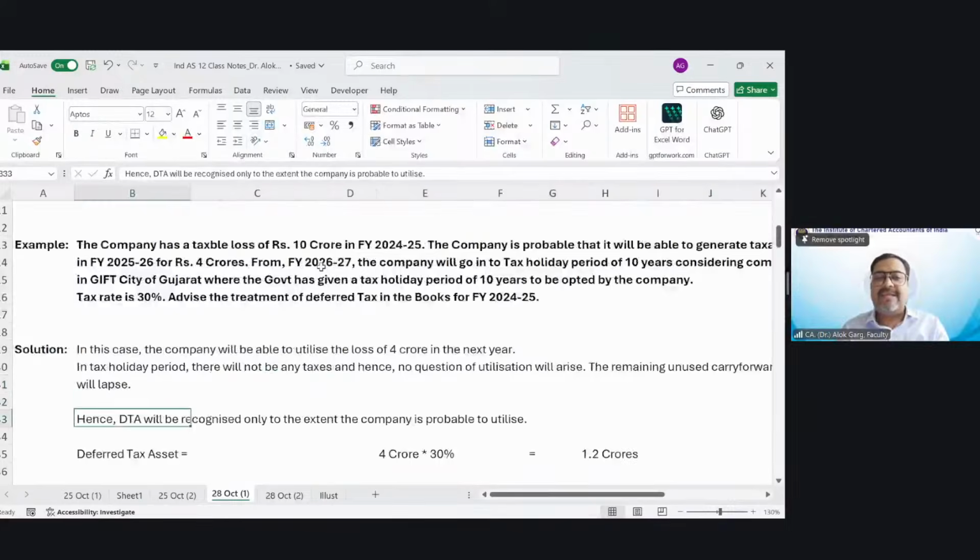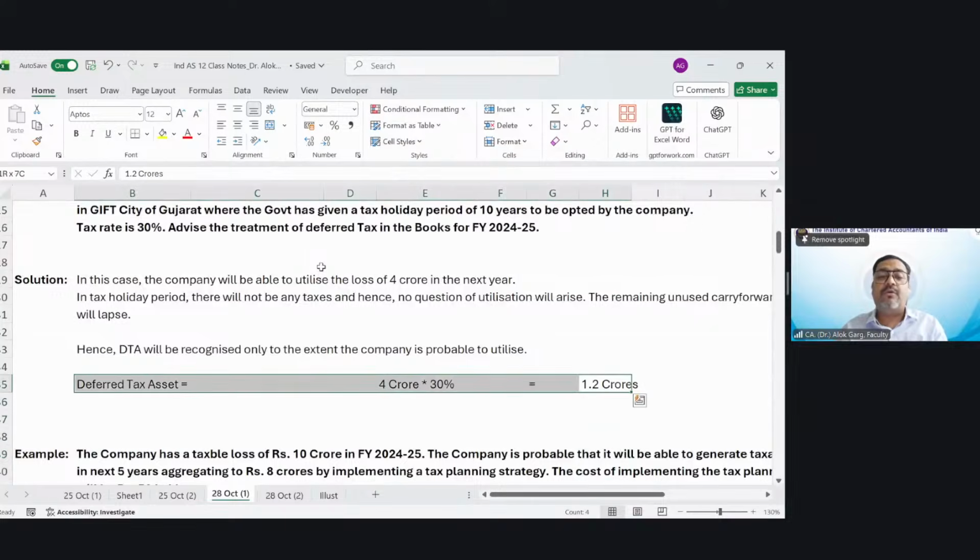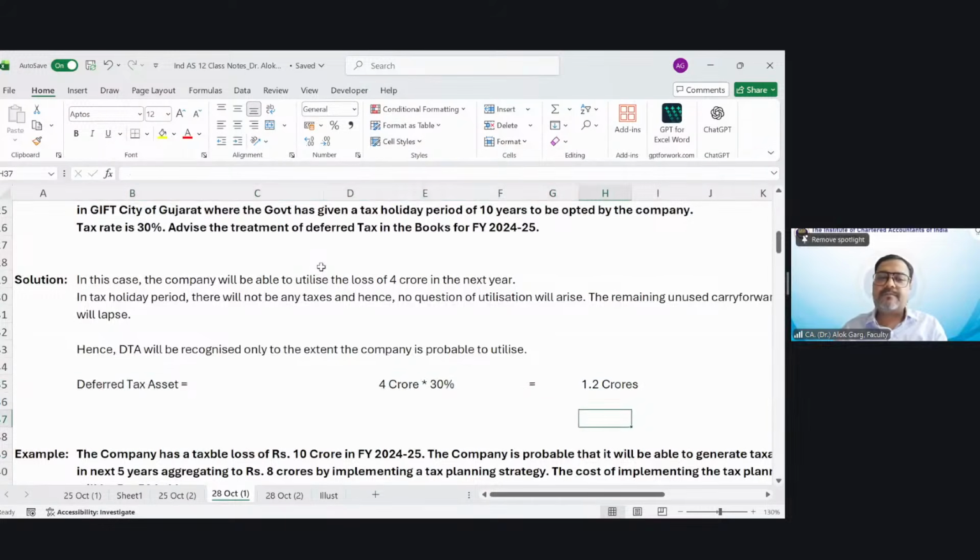Hence, DTA will be recognized only to the extent the company is probable to utilize. So what is my deferred tax asset? 4 crore multiplied by 30%, which is 1.2 crore. So DTA has to be recognized only to the extent of 1.2 crores. Okay. Next, friends,